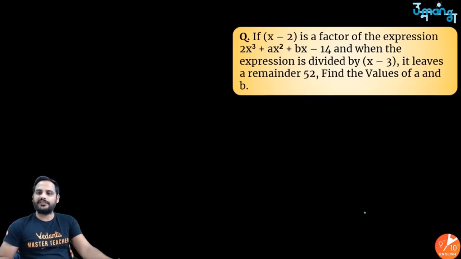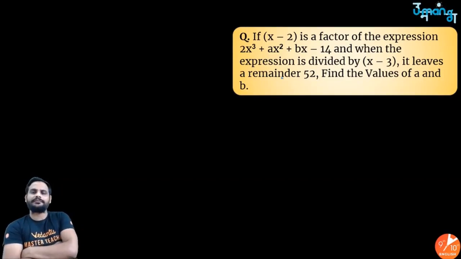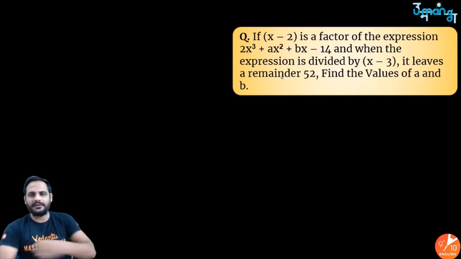x minus 2 is a factor of the expression, and when the expression is divided by x minus 3, it leaves the remainder 52. Find the values of a and b. Now this question, I would say, is exactly like the previous question. The small change is that in the previous question both were factors, but here one is a factor and other is giving you some remainder, but the main logic is same. We have to use remainder theorem, right?